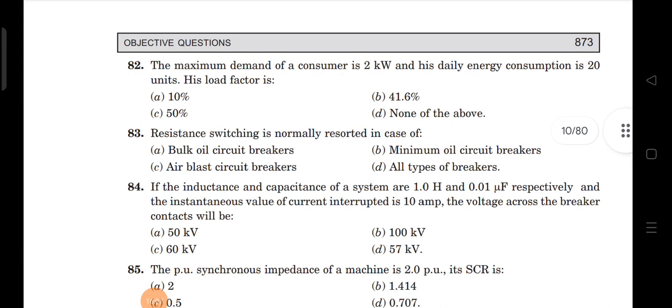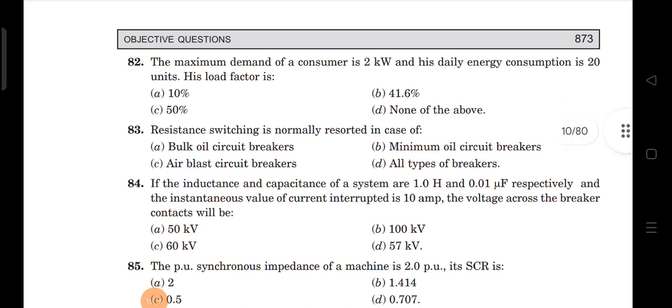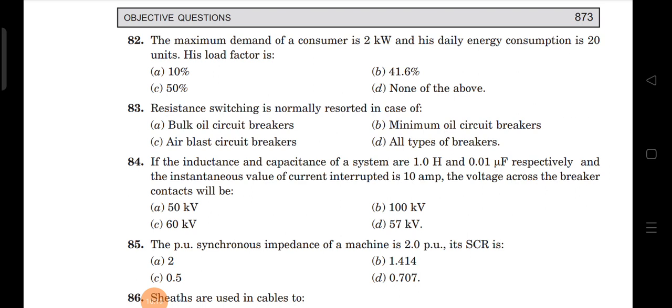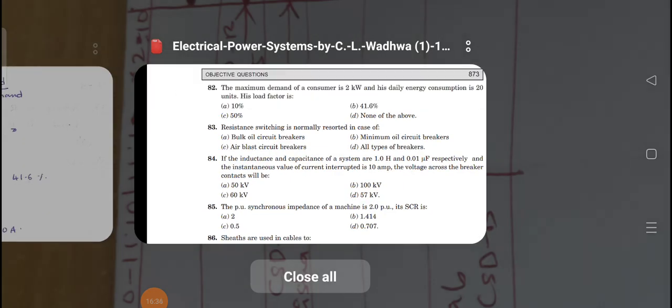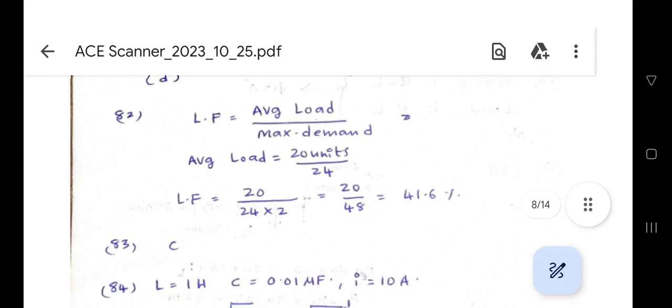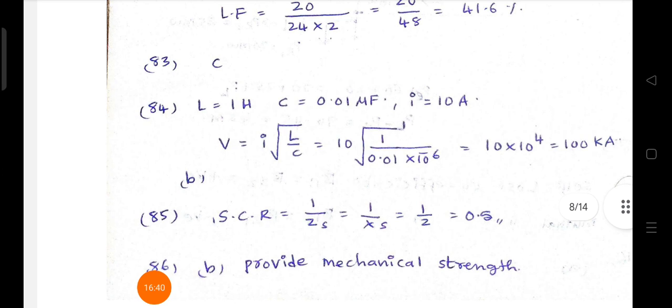If the inductance and capacitance of a system are 1 Henry and 0.01 microfarad respectively, and the instantaneous value of current interrupted is 10 amperes, the voltage across the breaker contacts will be, okay, the voltage across breaker contacts V is equal to I into under root L by C. Here I value is given as 10 amperes.